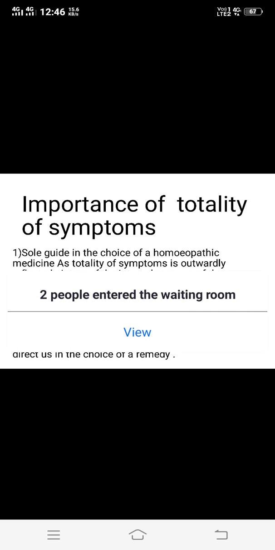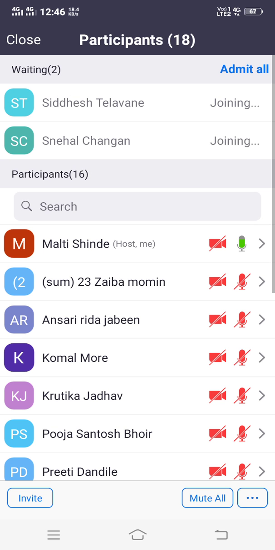You must know about the totality of symptoms. As you know, the totality of symptoms is the outwardly reflected picture of the internal essence of the disease, and to note that, you must know about the totality of symptoms for the selection of a homeopathic remedy. Nothing can by any means be discovered in a disease wherewith they could express their need.